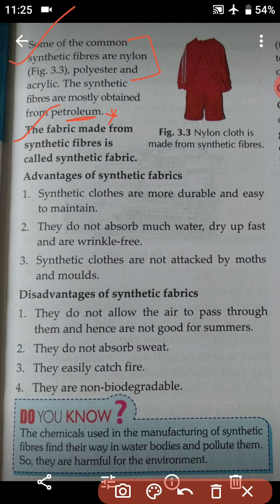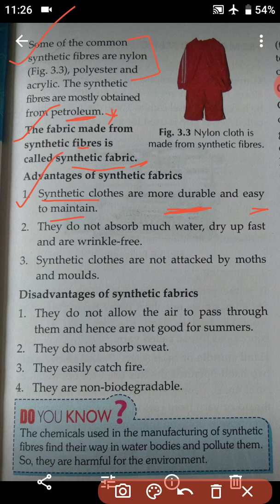The fabric made from synthetic fiber is called synthetic fabric. So students, now what is synthetic fabric? The fabric that is made from the synthetic fibers is known as synthetic fabric. So the advantages of synthetic fabrics are, number one, synthetic clothes are more durable and easy to maintain. This means that synthetic clothes last for a longer period of time. Durable means they last more, and easy to maintain means they are very easy to maintain.